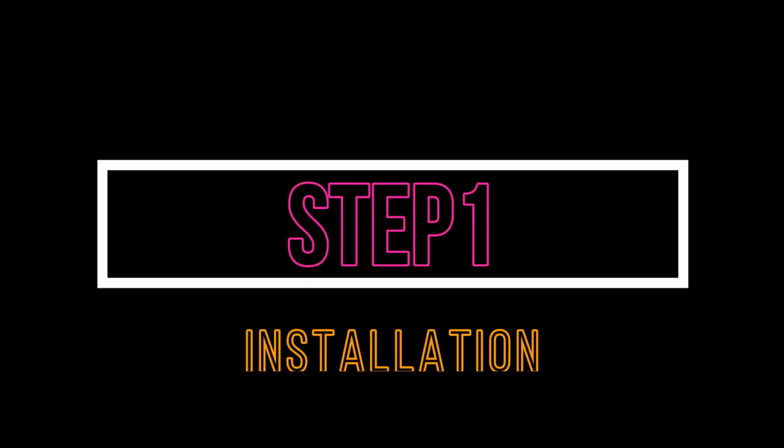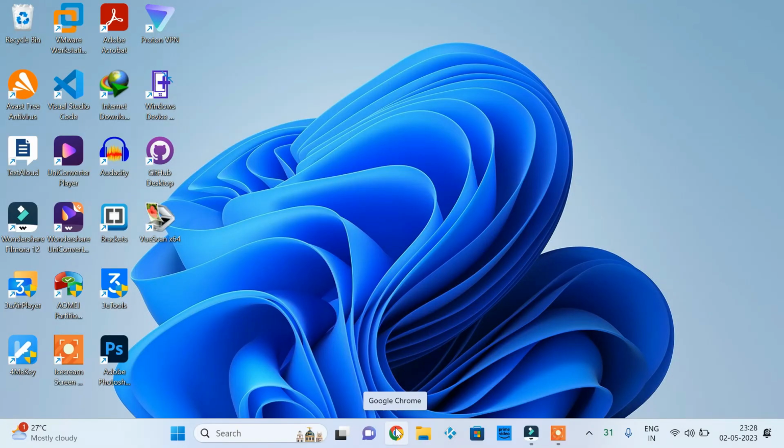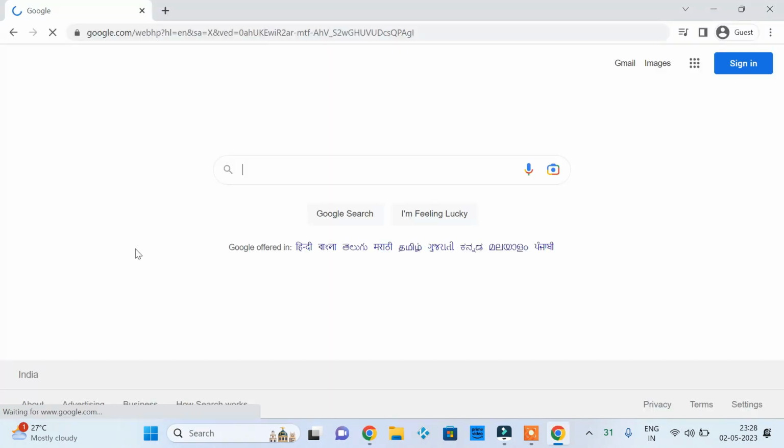So first, let's download the app. Now open a browser and type 3U Tools.